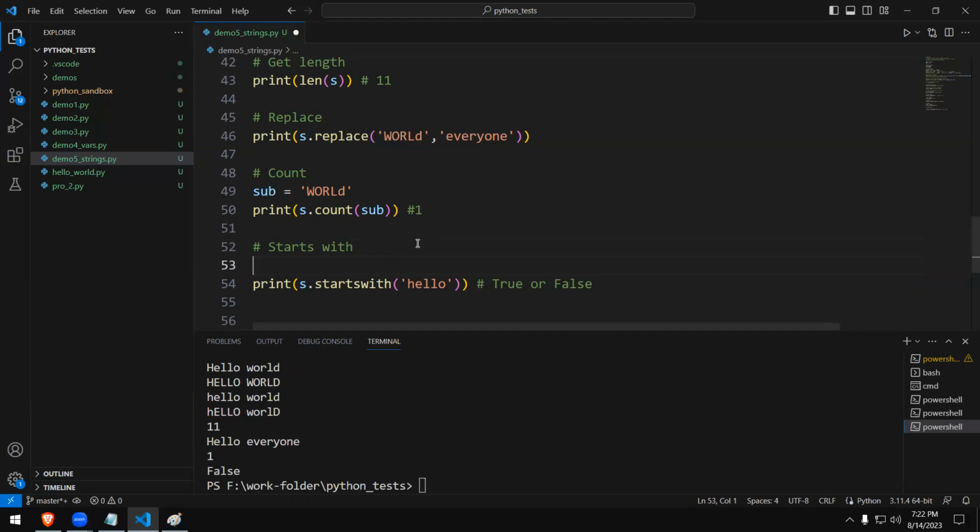Before that, you can see what actually we have in the S variable, right? This is how the string is. Hello world is like that. So hello is not matching. This is case sensitive as well, right? So this will return false, right? So if you type hello, it will return true.